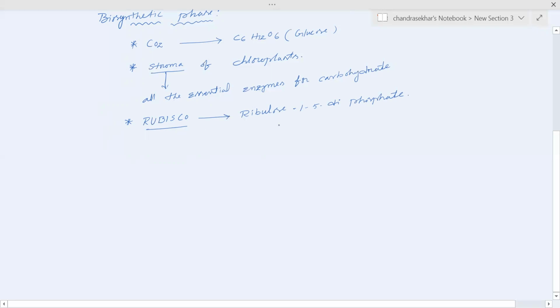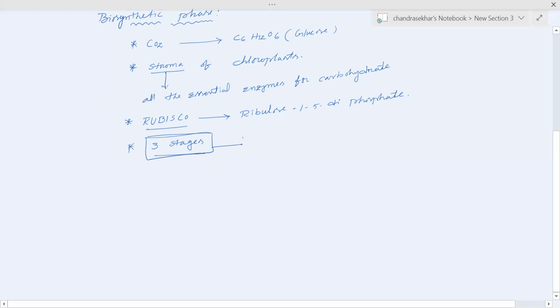Okay, then coming to the next one. Usually the conversion of carbon dioxide into carbohydrates takes place in 3 stages. All these events can occur in 3 stages. What are the 3 stages of the carbon fixation or the carboxylation reactions?